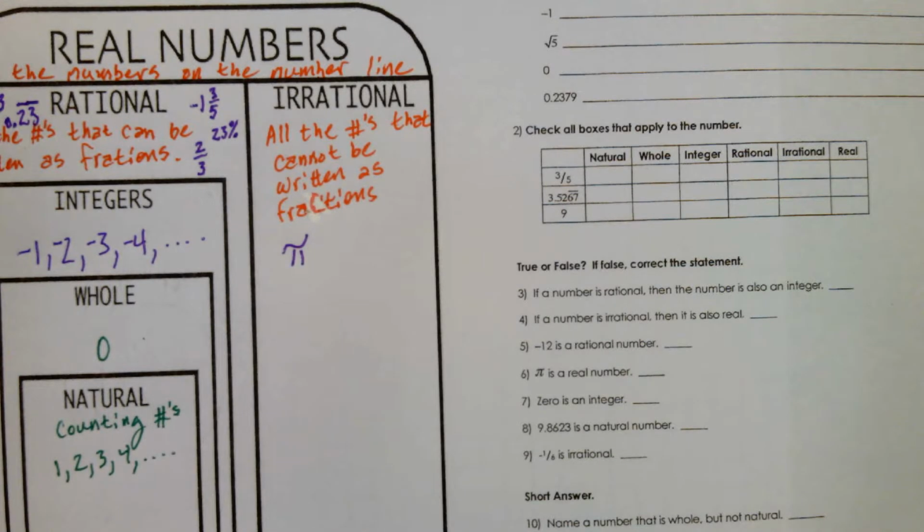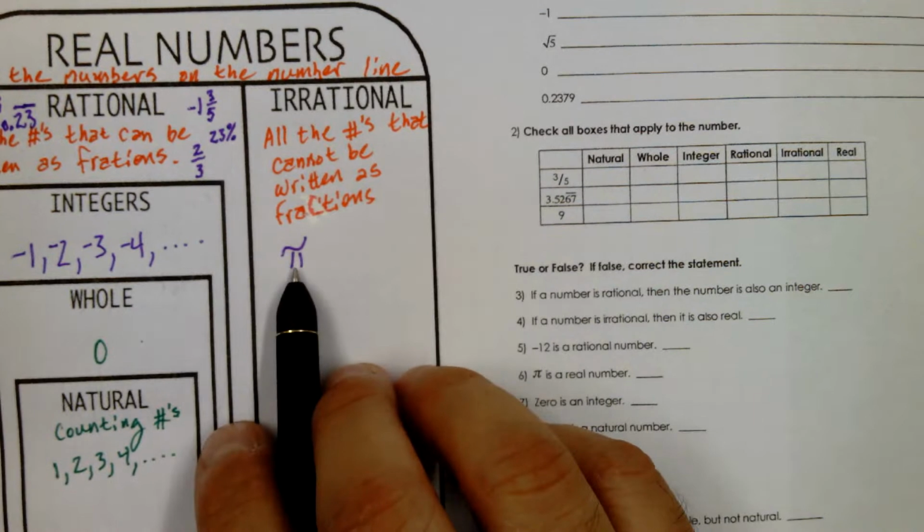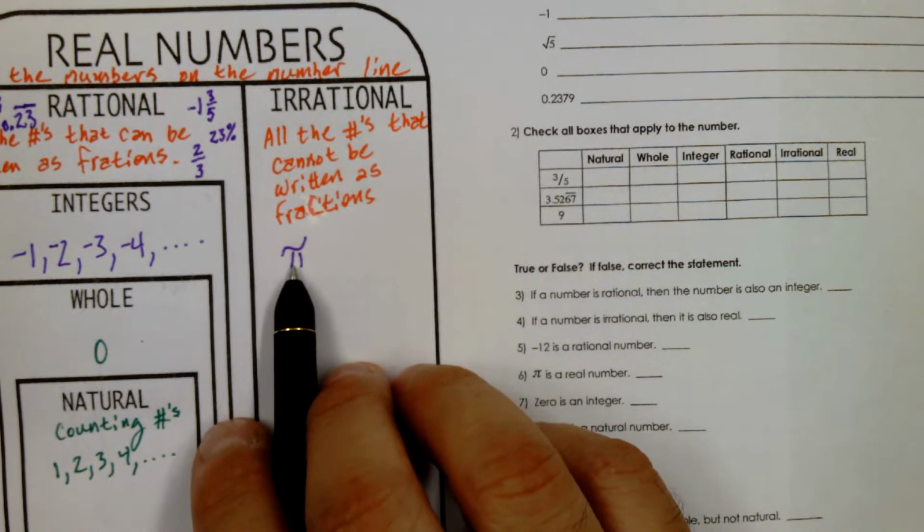It's a special kind of irrational. They call it transcendental. At some point when I was studying math in college, I knew what transcendental means, but at this point I forgot it. But I do remember that it's a special kind of irrational number.